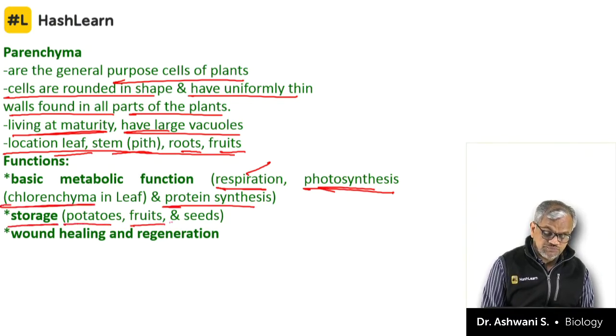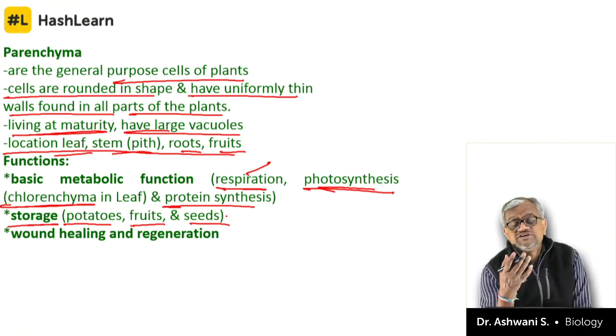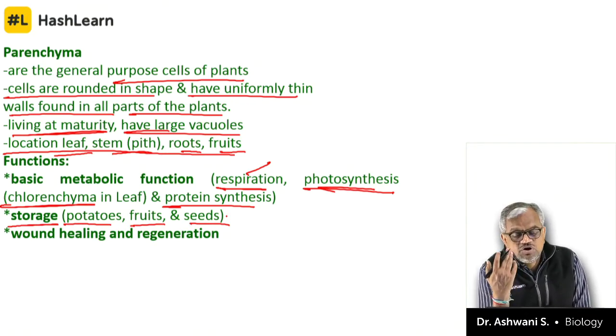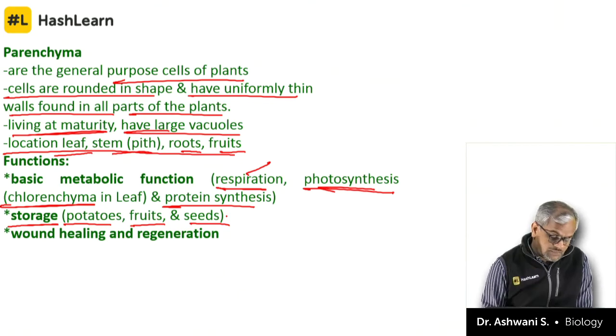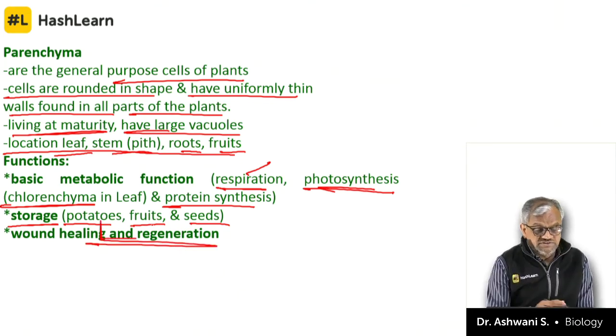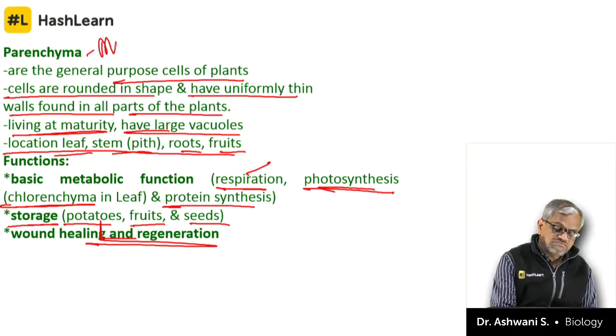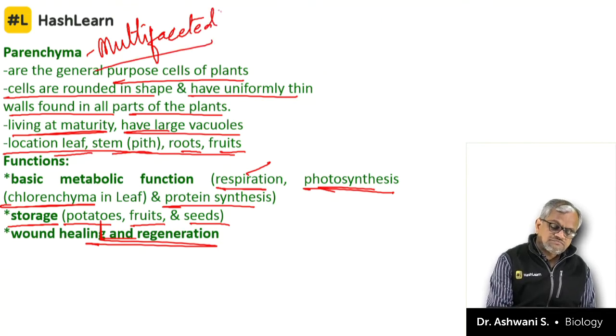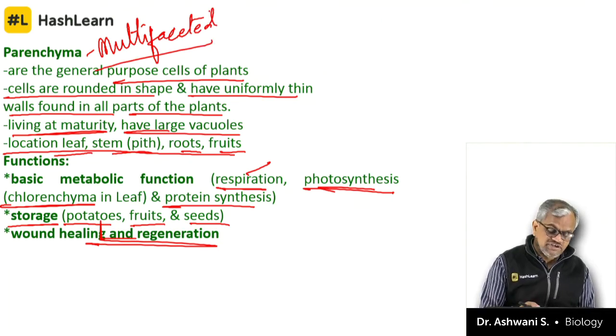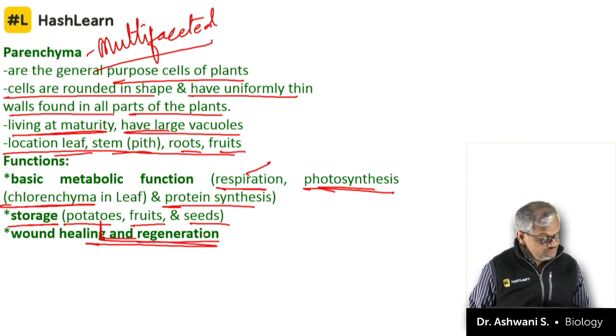Storage: potatoes, fruit, seeds, whatever tissues you eat, all of them are parenchyma. Wound healing and regeneration, that is parenchyma. So they are multifaceted. When you write the word totipotent, for division and redivision, here we write it with respect to regeneration.